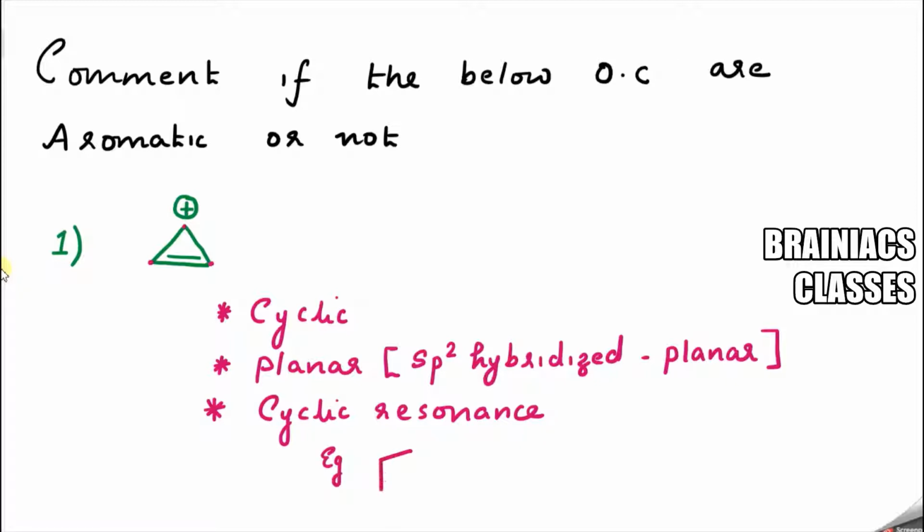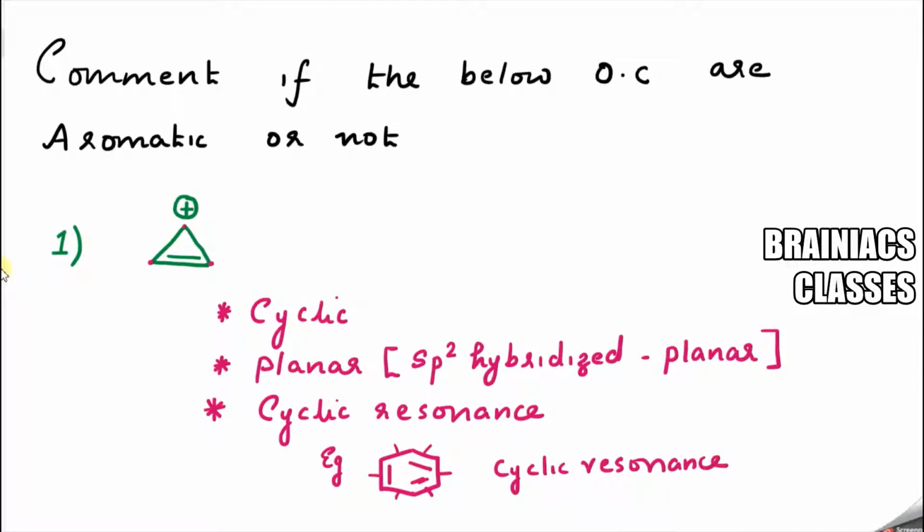Now I am taking the case of benzene. In benzene, you could understand that there is conjugation. There is double bond, then single bond, then double bond, then single bond, then double bond, then single bond. That is, conjugation is happening throughout the ring in a periodic fashion. This we call cyclic resonance.